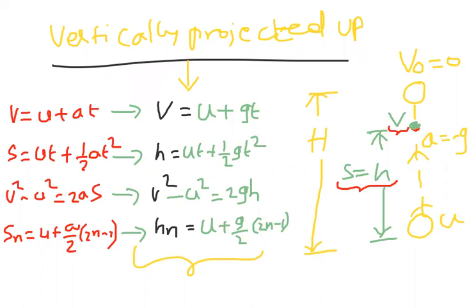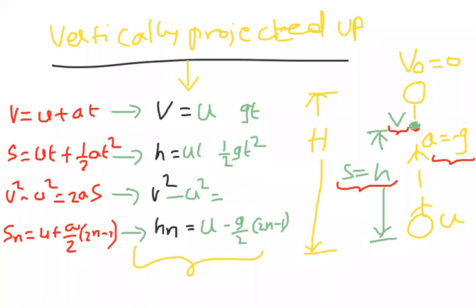Okay, beta. So here acceleration is minus g, s equal to h. If a body has to be projected up, definitely an initial velocity must be there. Without initial velocity we can't project up. At that height h, the velocity is v, a equal to minus g. So in all the equations, we substitute a as minus g and s equal to h, and the remaining everything as usual. Let us check it out now.